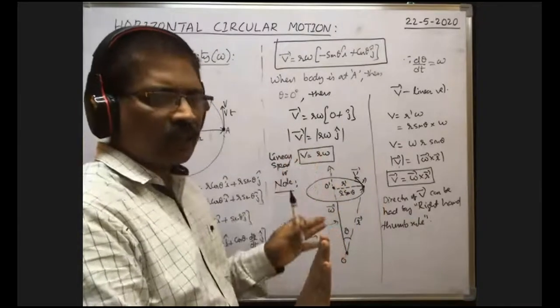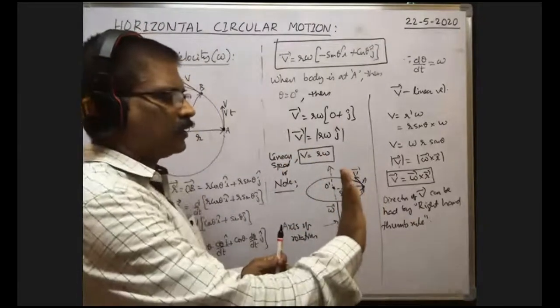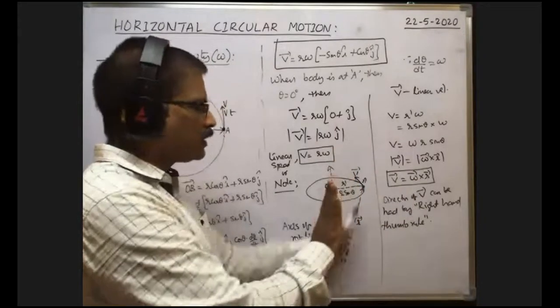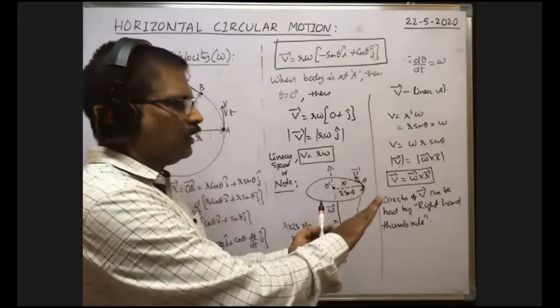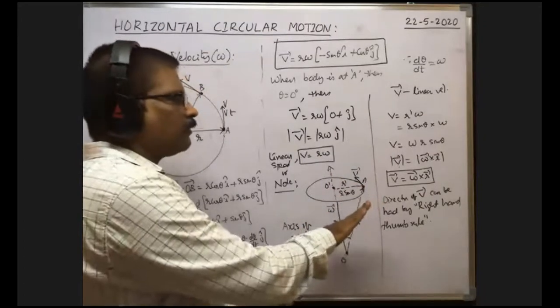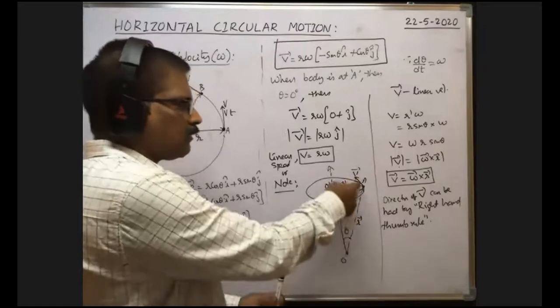Is it correct or not? We have to check in this direction. Then you curl these fingers towards R bar. R bar means in this direction, so you curl in this direction. Then in which direction does the thumb lie? The thumb lies inwards. That is the direction of the velocity V bar there. Inwards means here the velocity is inwards only, no?